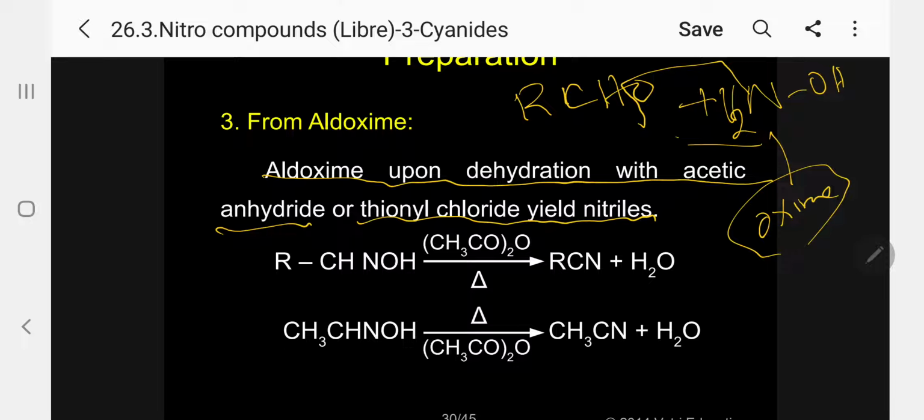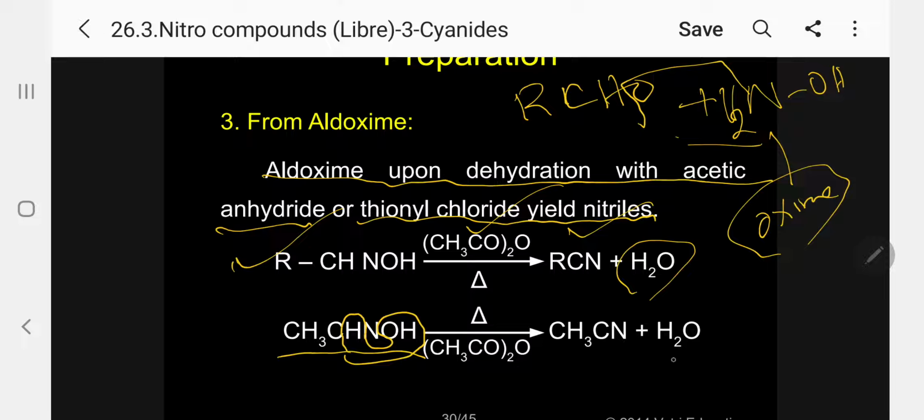If it is acetaldehyde, acetaldoxime; propanaldehyde, propanaldoxime, like that. So this is the general formula. With the reagent acetic anhydride and the action of heat, it gives cyanide and water. Please follow. So what will happen in this case? Here the oxime undergoes dehydration when you use acetic anhydride, removing HOH, water.